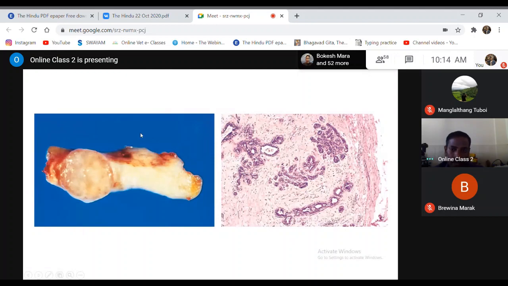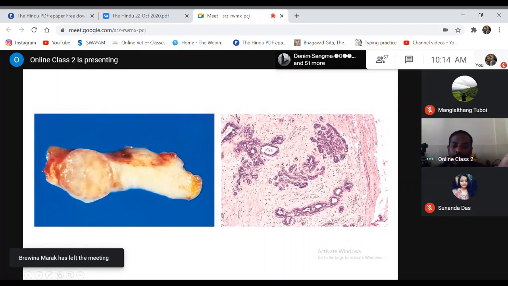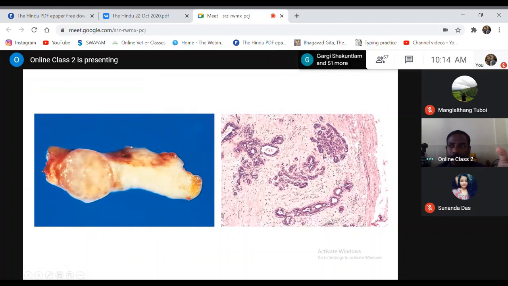So similarly, when you go for histological examination, this was a gross picture. You can find a capsule here, called fibrous encapsulation. When you go for histopathology, you can again say this is a tumor mass. This is an adenoma in the mammary gland.